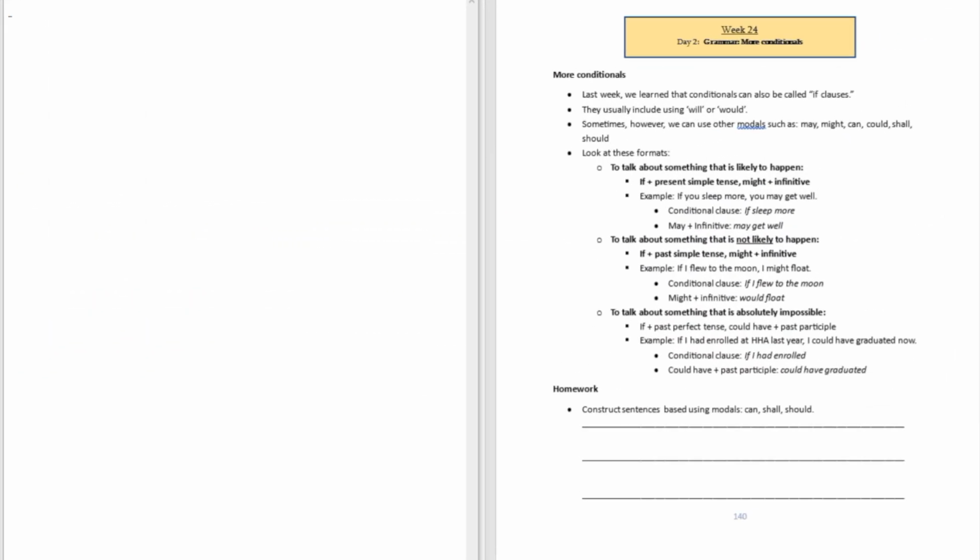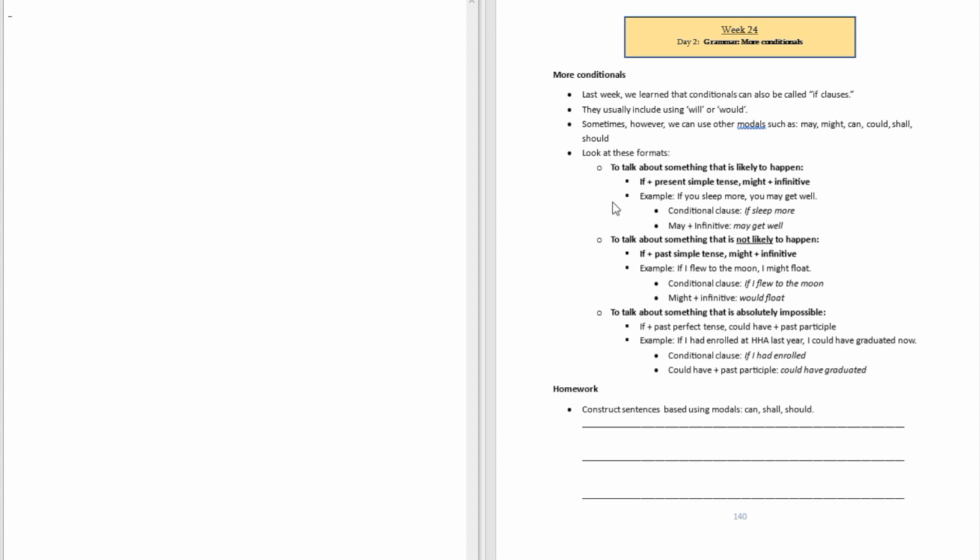Alright, so today is going to be about grammar. We're going to be talking about more things about conditionals. We started talking about conditionals all through last week. Now let's talk a little bit more in depth about conditionals. We typically use if clauses for conditional statements in English, but sometimes we may want to use additional words like might or may or can or could to talk about conditional statements.